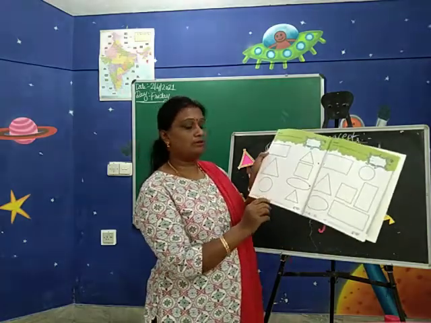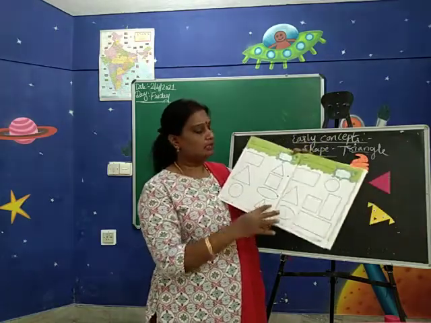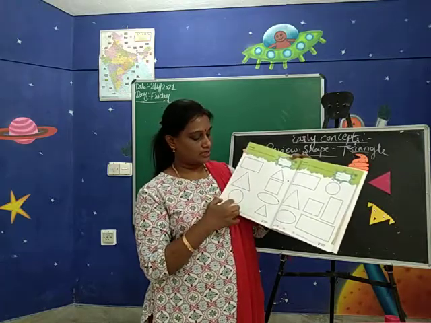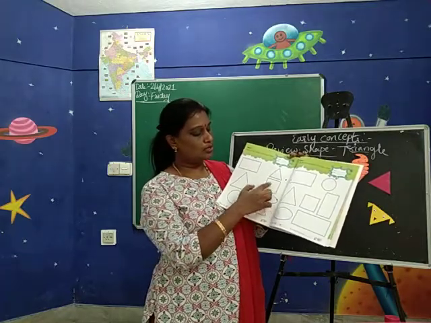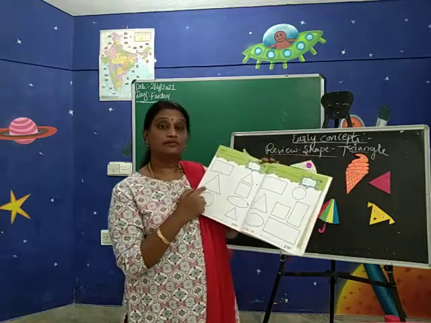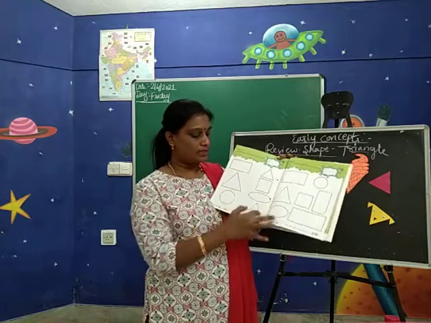Yes, see, children. Page number 37. Identify the triangles and color them. See, they have given so many shapes. Yes, this is square, triangle, circle, triangle, oval, square, triangle. So you have to identify which shape here? Triangle shape. Yes, you have to identify the triangle shape and color it.